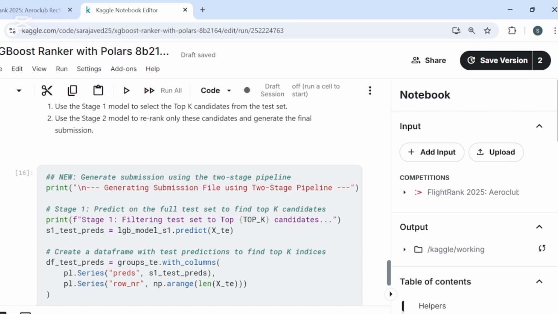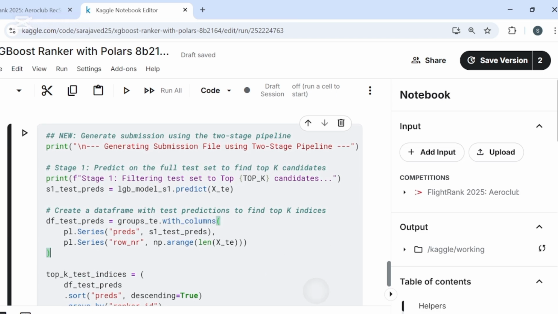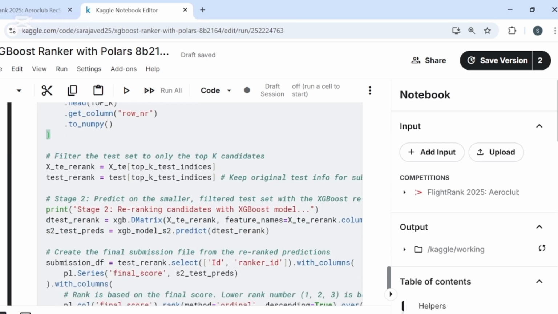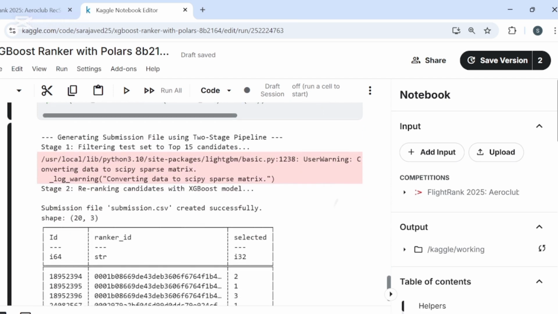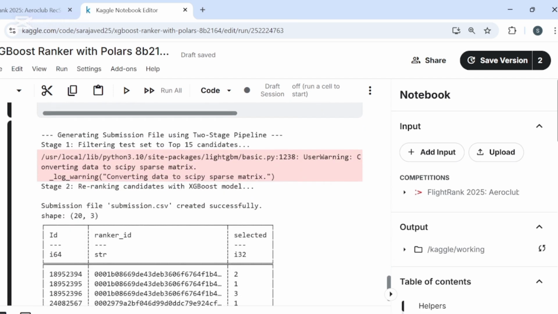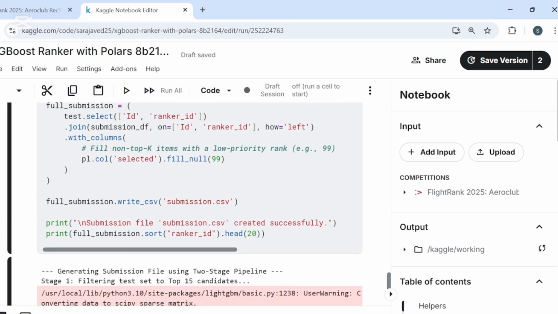Finally, the submission process perfectly mirrors our two-stage pipeline. First, we use our first stage LightGBM model to predict on the entire test set and select the top 15 candidates for each search. Then we use our powerful stage 2 XGBoost model to predict only on these top candidates. We generate the final rank based on these more accurate scores.